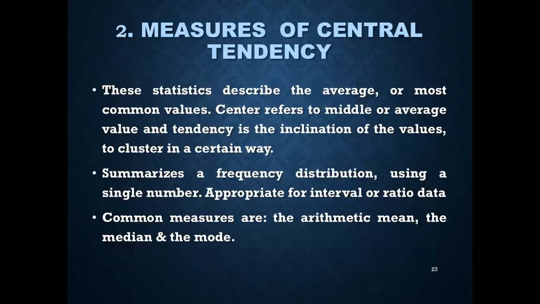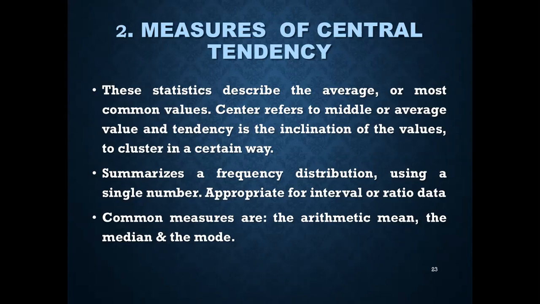Number 2, measures of central tendency. These statistics describe the average or the most common values for a group of data, and they represent the way the data tends towards the center. Center refers to the middle value or the average value, and the tendency is the inclination of the values to cluster, to get together in a certain way. It summarizes a frequency distribution using a single number, and it is most appropriate for interval data and or ratio data. The common measures which have been used